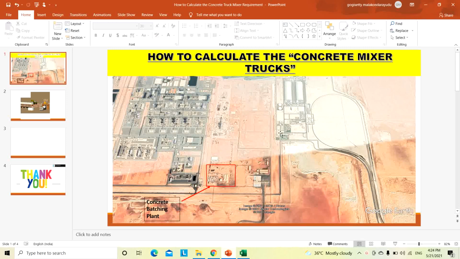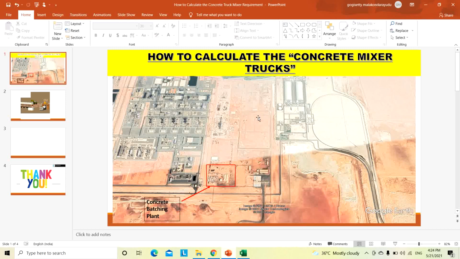So this is the project, part of our previously executed projects. The client has chosen this area to establish our temporary site office facilities and the concrete batching plant. This is our new project area. The distance from the concrete batching plant to the foremost concrete foundation area is approximately 1 kilometer. So based on that,